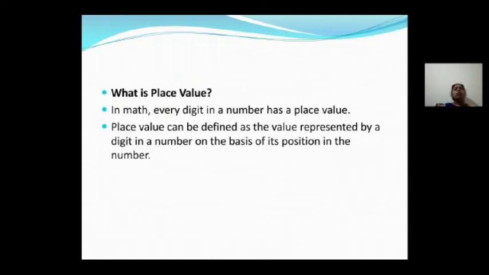What is place value? See, in math, every digit in a number has its own place value. For example, now I am at home, so my place is home. Like that, every digit has its own place value. Let us see how to define place value. Place value can be defined as the value represented by a digit in a number on the basis of its position in the number. That value is based on its position. Where is its position? You have to find that, then the place value will be obtained.